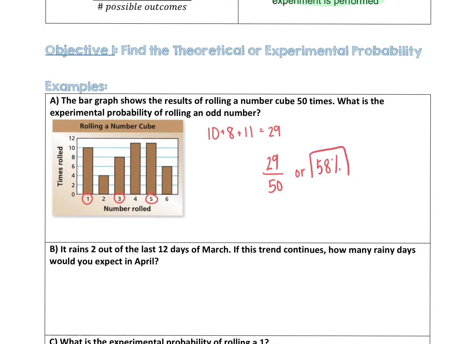Remember, you can get that percentage by taking 29 divided by 50 and then multiplying by 100, or you see that 50 times 2 is 100, so 29 times 2 is 58. We're going to leave our answers as a fraction unless asked otherwise.